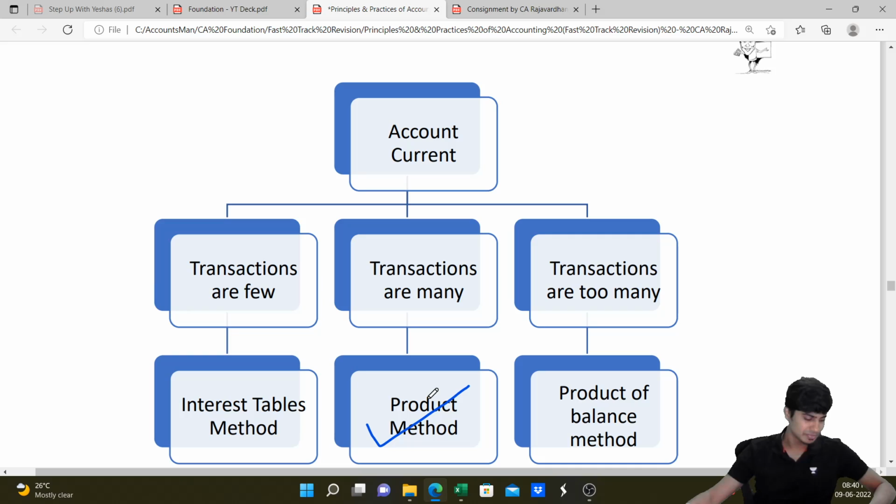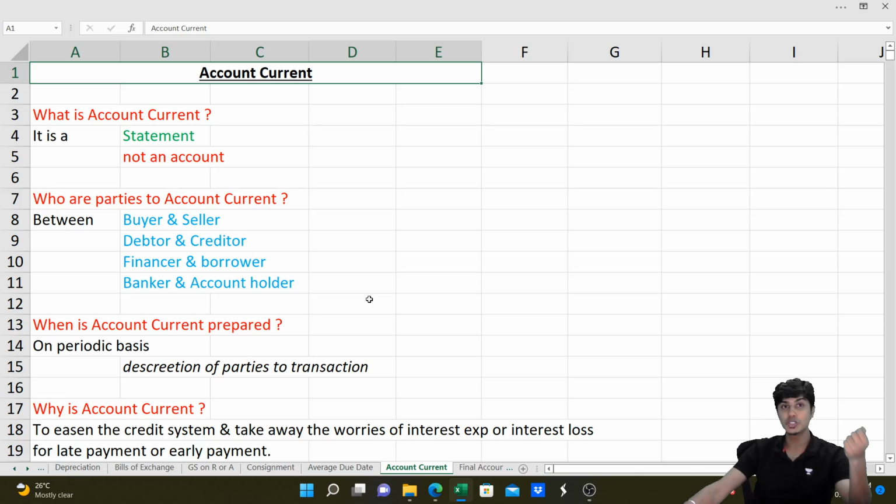Yeah, who are the parties to account current? The parties between which account current is prepared are buyer, seller, lender, borrower, financer, debtor, all of these. And in a bank account, when you also have interest computation that is to be done on daily average balances, then you can use the concept of account current. Done. So when is account current prepared?